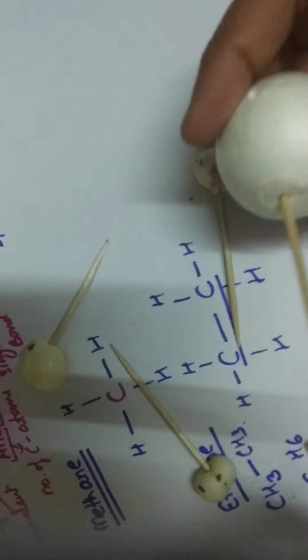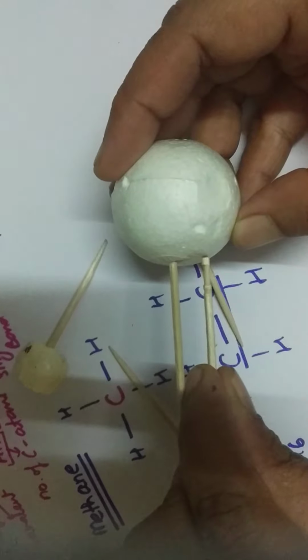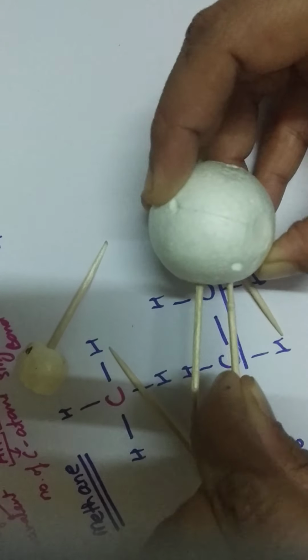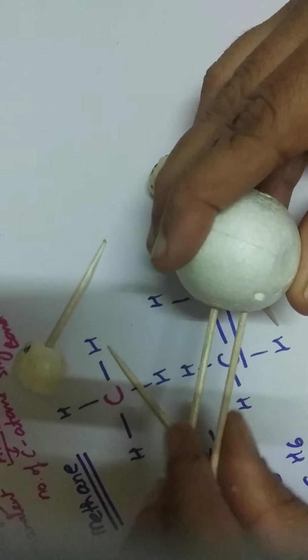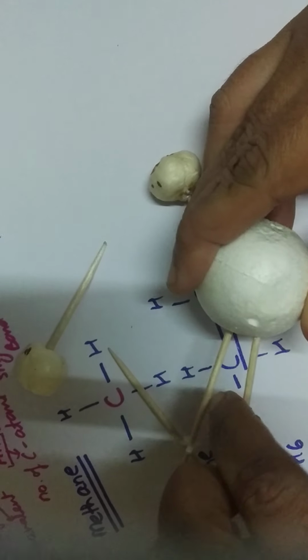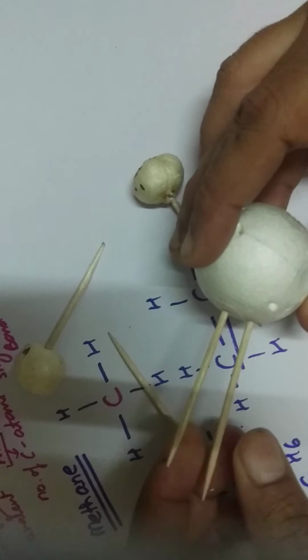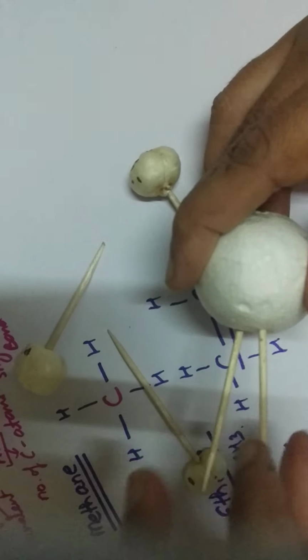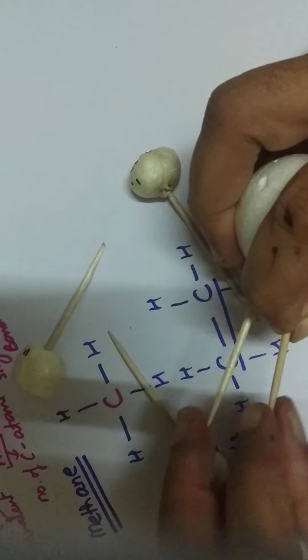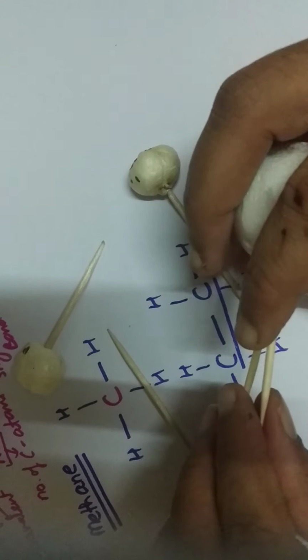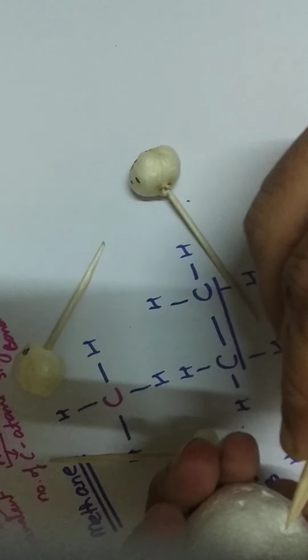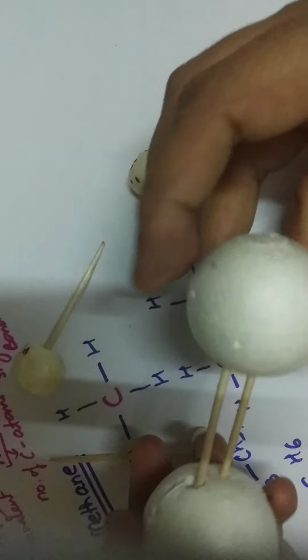If it is making a double bond, it means 2 electrons will be shared with the second carbon atom.